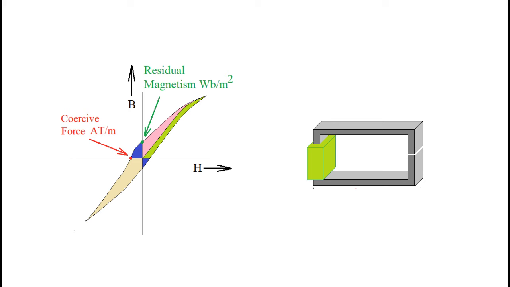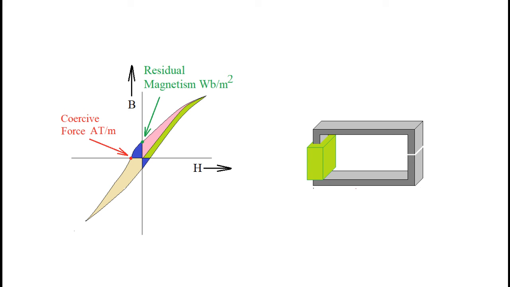It may be noted that curve does not trace back to same curve that starts from origin but follows a different path on BH plane. In this way, we have controlled magnetic field strength in magnetic circuit and in air gap. As we return back along the second curve, current passing through coil is 0, so H is 0, but field strength is some positive value. This phenomenon is like permanent magnet that shows magnetic field without external assistance. This remaining flux is known as residual magnetism.